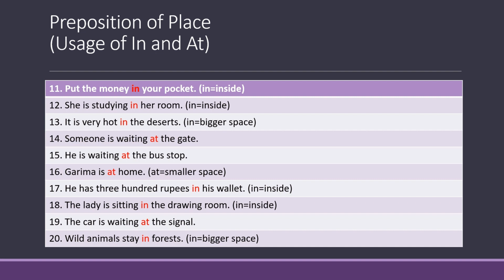Number 20. Wild animals stay in forests. Now, forest is a very big space and this is also a very general space. So therefore, we are using the preposition in before forests.